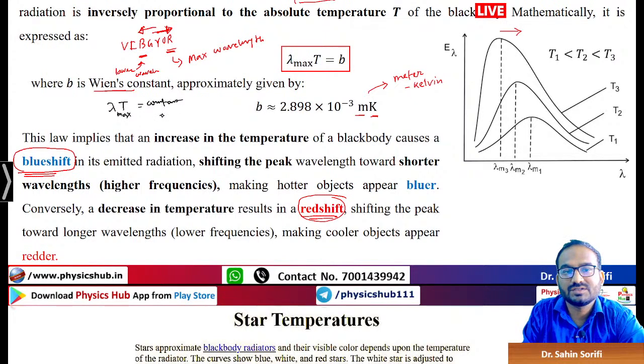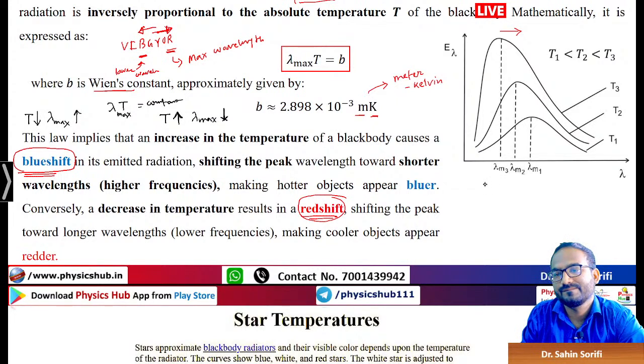To keep it constant, if you increase the temperature, obviously this lambda max will decrease, right? So once you increase the temperature, lambda max will decrease, and if you decrease the temperature, lambda max will increase.